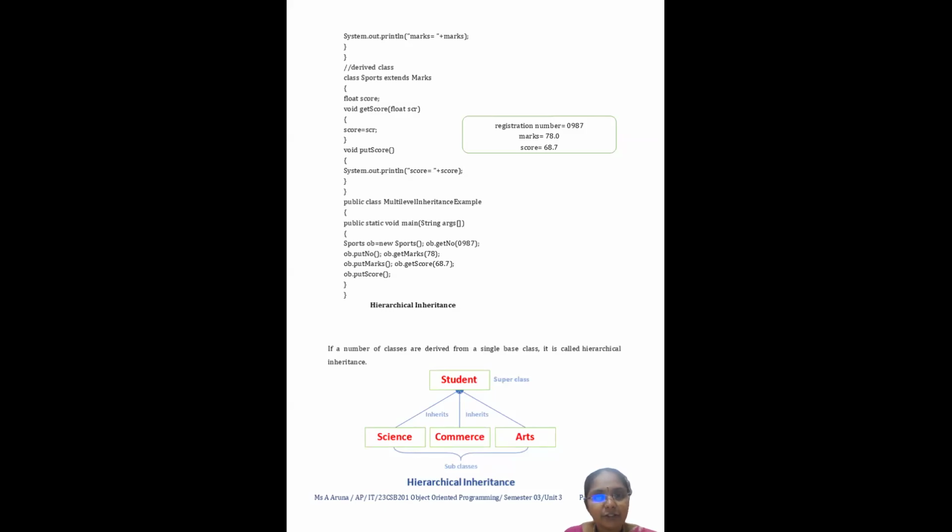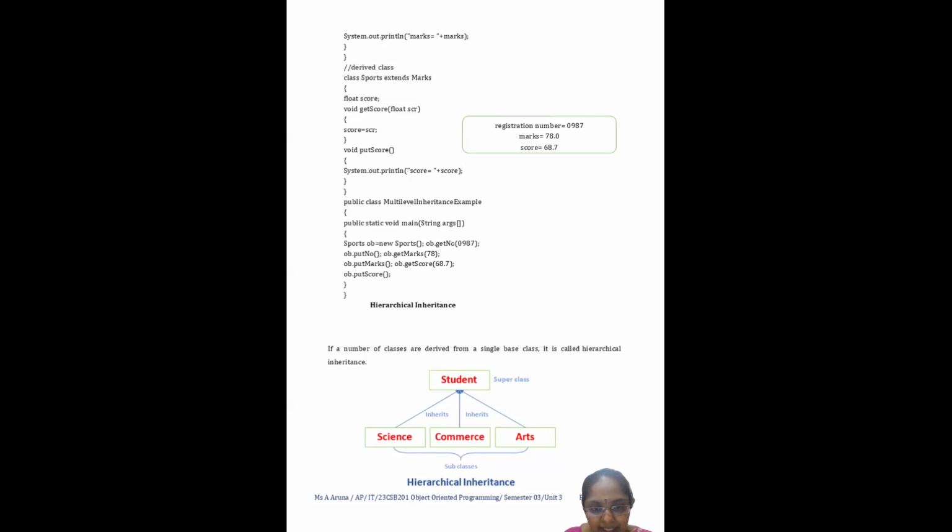In my lecture series, today we're going to see about hierarchical inheritance. Kindly watch my previous video, then only you will be able to understand this. So what do we mean by hierarchical? Hierarchical means various levels are present. So here we have only one superclass and many child classes. That is called hierarchical inheritance. If a number of classes are derived from a single base class, that is called hierarchical inheritance. Through that, here I have given the example.